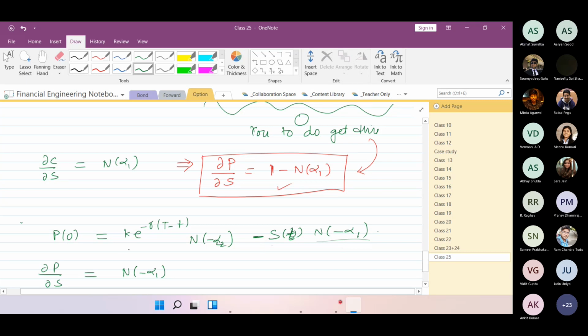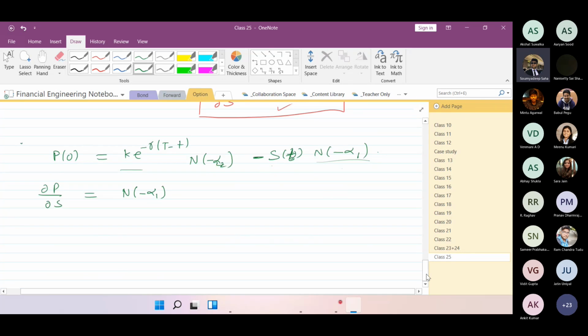Are you getting N of minus alpha 1? Yes, sir. It will be N of minus alpha 1. Then from the normal distribution, 1 minus N of alpha 1. And can we write it as 1 minus N of alpha 1? Yes, sir. From the normal distribution. This part is okay. So this would be the put option.